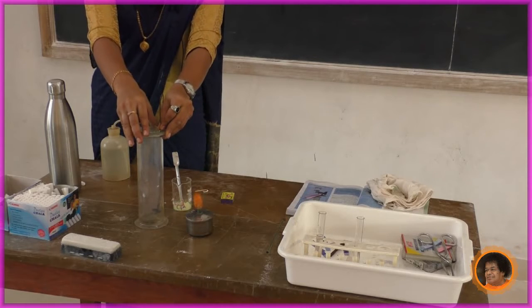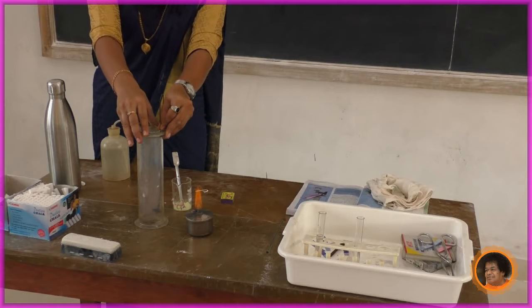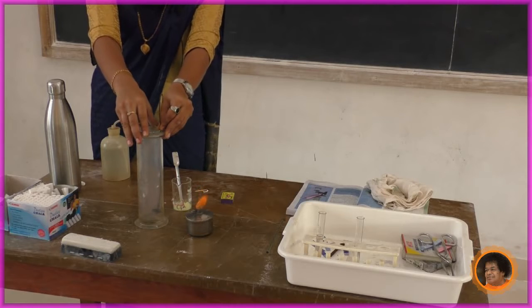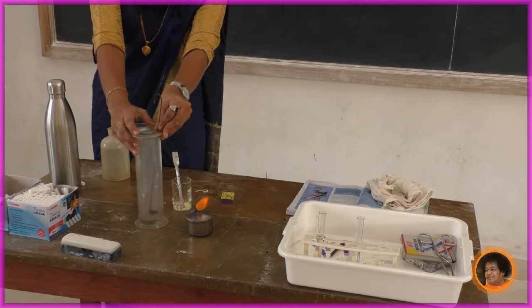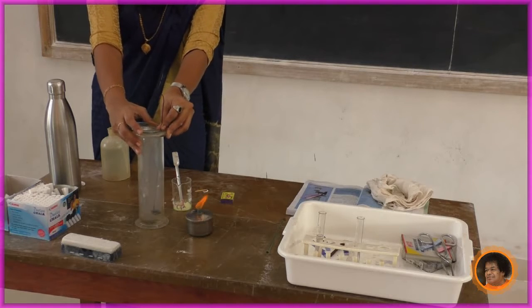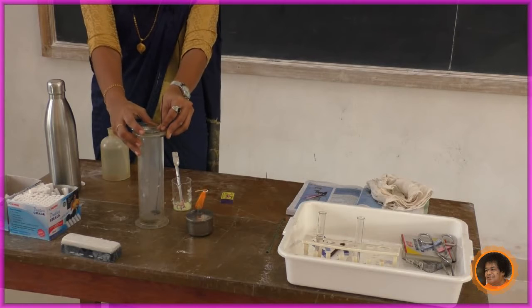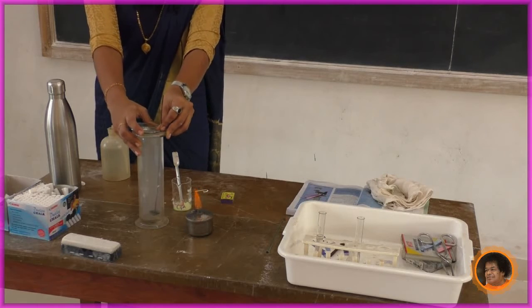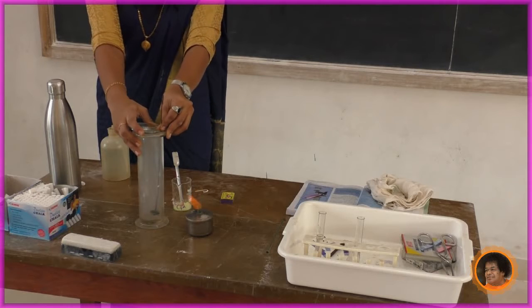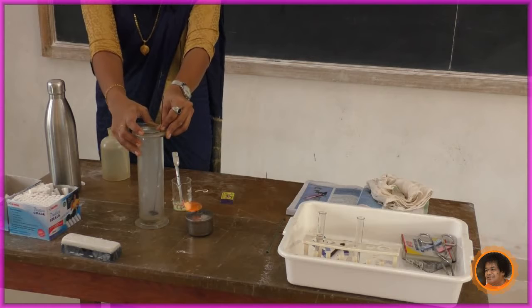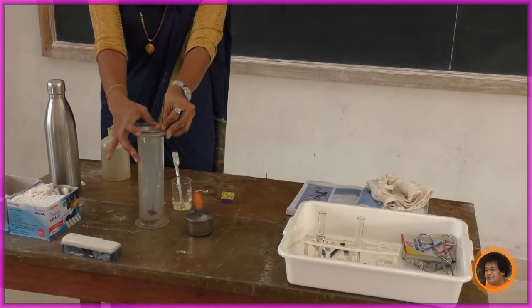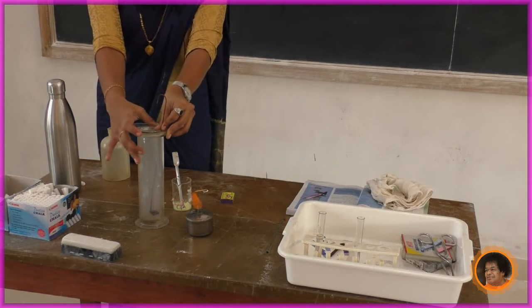Now I am going to collect this smoke. You can see the color changed now. See here, if I open it, the fumes go out. These are the fumes of sulfur. Now sulfur has reacted with oxygen. When we burn it, it reacts with oxygen. Sulfur has turned into sulfur dioxide. Now sulfur dioxide fumes are present in this jar.